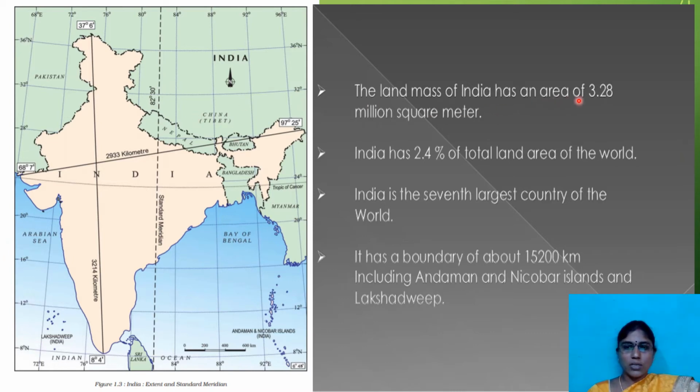And the landmass of India, what is the landmass? As I told, 3.28 million square kilometers. India has 2.4% of the total land area of the world, and India is the 7th largest country of the world. It has a coastline of about 15,200 kilometers, including the Andaman and Nicobar Islands here and the Lakshadweep Islands here. This is the overall geographical feature of our nation.